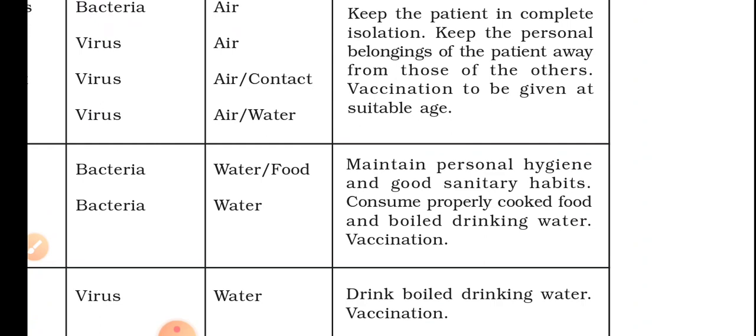Consume properly cooked food and boiled drinking water, and also get vaccinated. You should take boiled drinking water most of the time and consume properly cooked food. Half cooked food is not good for our health. You should consume completely cooked food. While cooking, the bacteria will die if present. If we are in a hurry and do half-and-half cooking, that will cause bacterial disease for us.